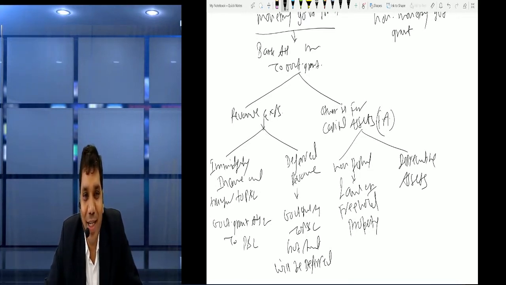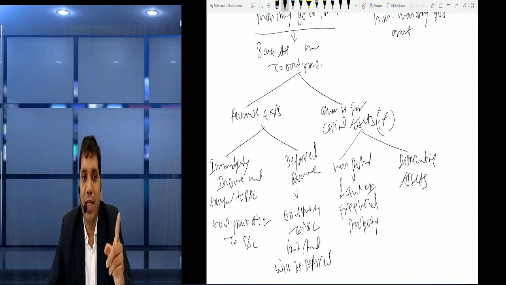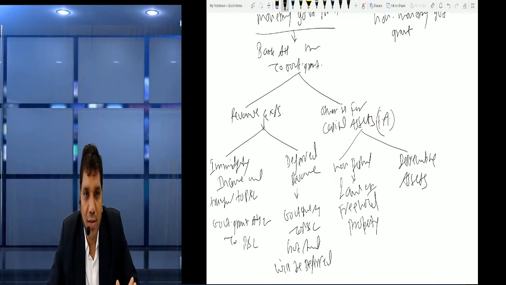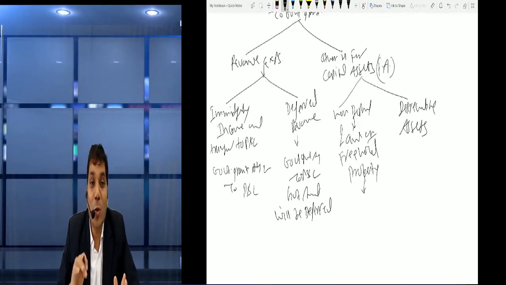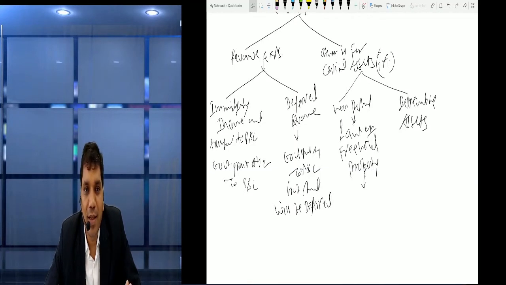We will show it as a separate government grant, which can be deferred in case of depreciable assets. But in case of non-depreciable assets, it remains government grant only. So what entry do we pass? We will pass no entry. It remains government grant only in the books of the company.